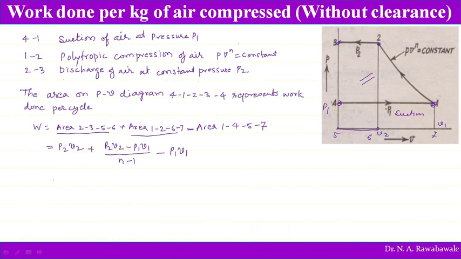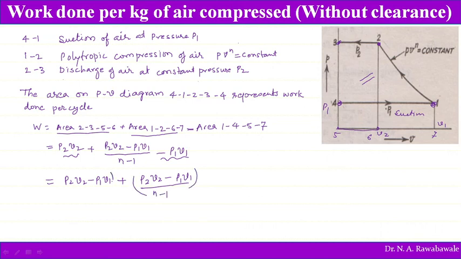Compiling these terms, we have P2 V2 minus P1 V1 on one side, plus P2 V2 minus P1 V1 whole divided by n minus 1.